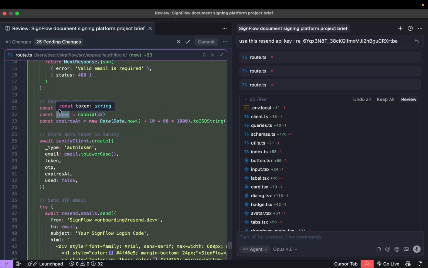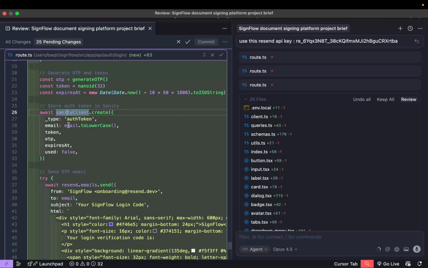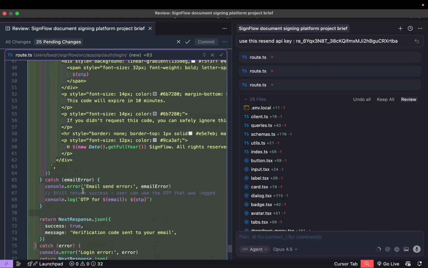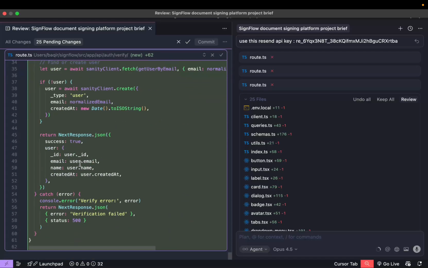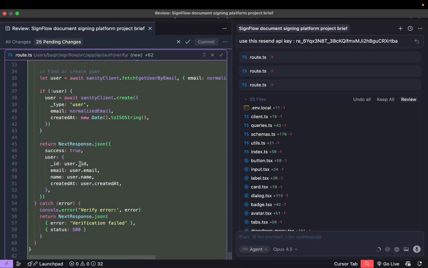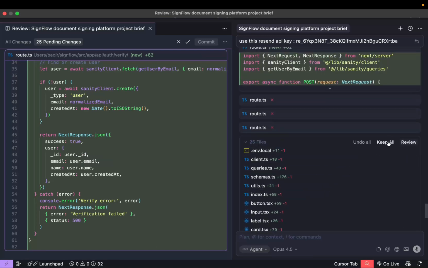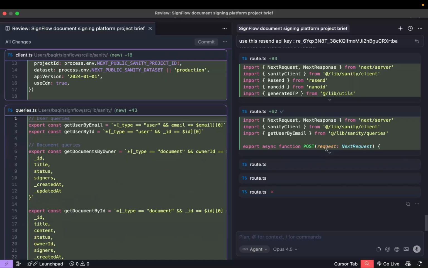And then we have generating OTP, sending that to the email. You see that this is happening to the Sanity client. We are creating an auth token with this email and this token OTP. And then we are sending this email template to the user. And then we verify it. This is a verify page. Yeah, and then we are here. So let's keep it all. And then let's see what happened next.